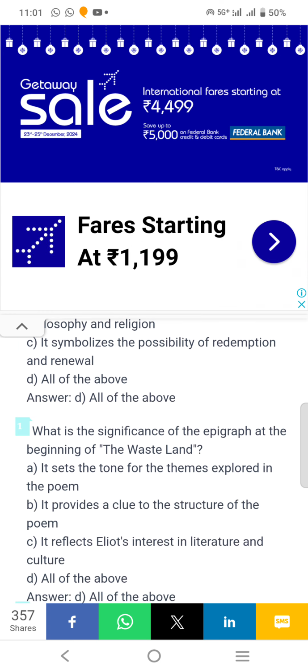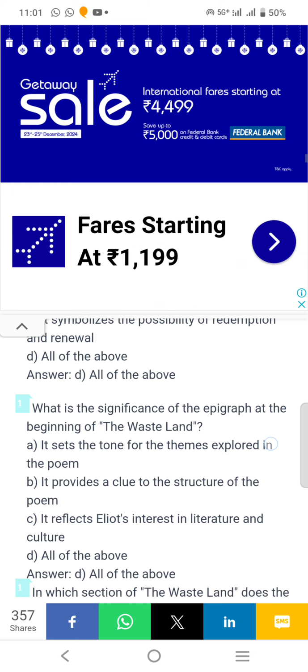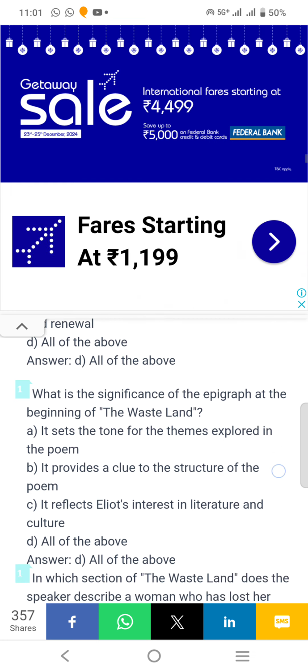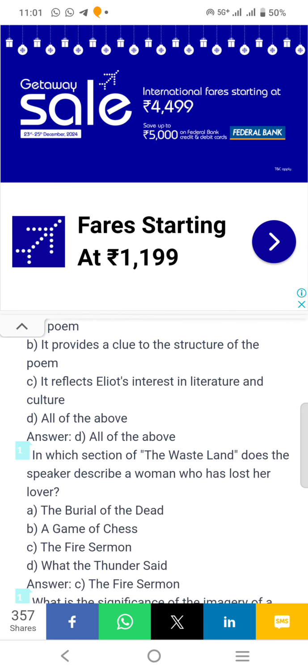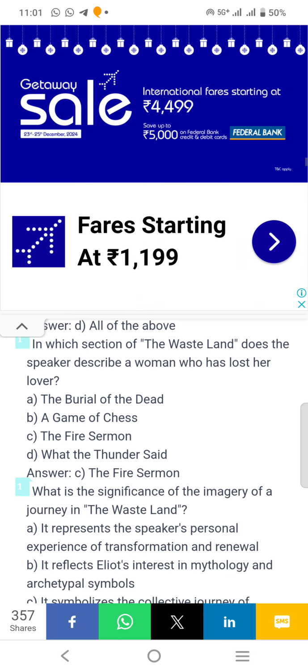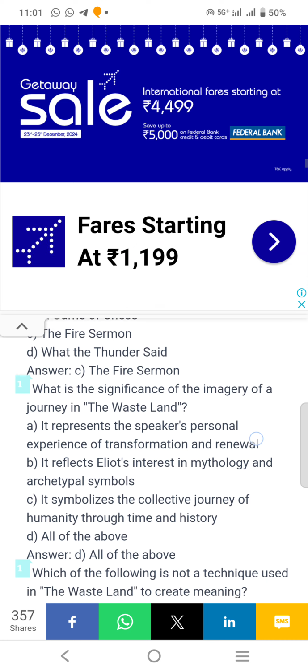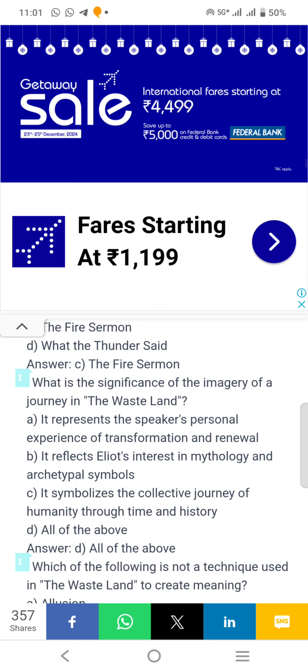What is the significance of the epigraph at the beginning of The Wasteland? So, the answer is D. It sets the tone of the themes explored in the poem. It provides a clue to the structure of the poem. Okay, in which section of The Wasteland does the speaker describe a woman who has lost her lover? The Fire Sermon.